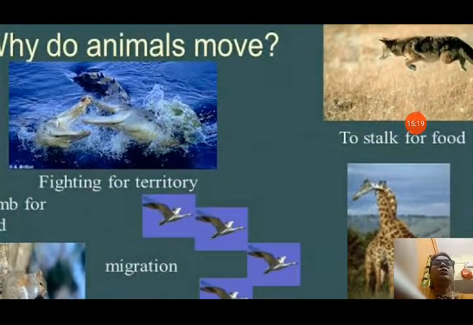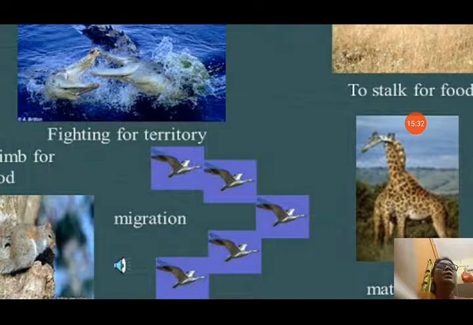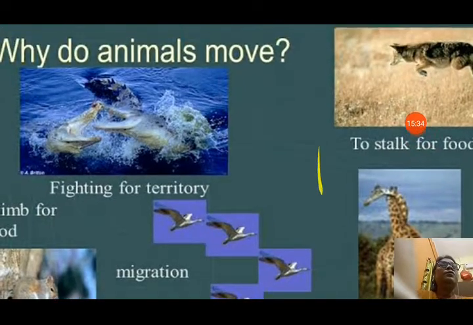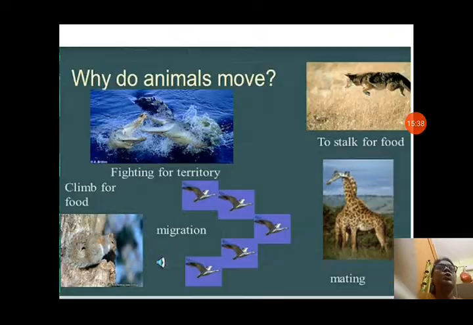So why do animals need to move? You can see they climb trees for food. Some are fighting for their territory, that means for space. Some are migrating from one place to another. You have seen that the Arctic tern migrates from the North Pole to the South Pole. Some are running after food, and some move for mating also.